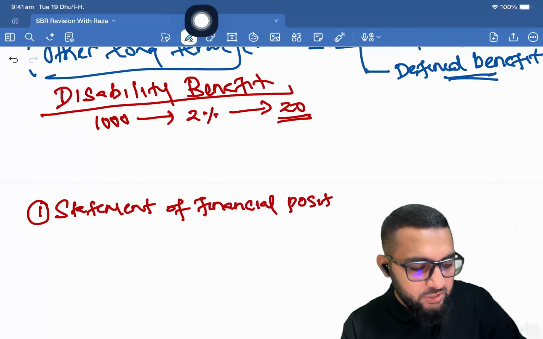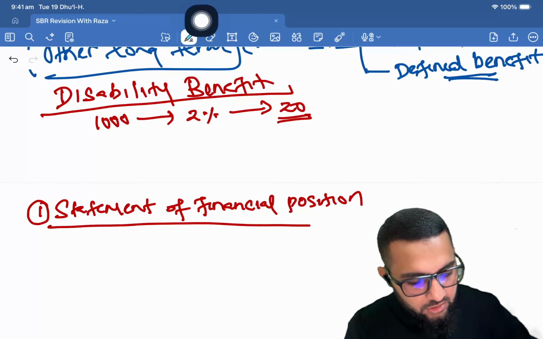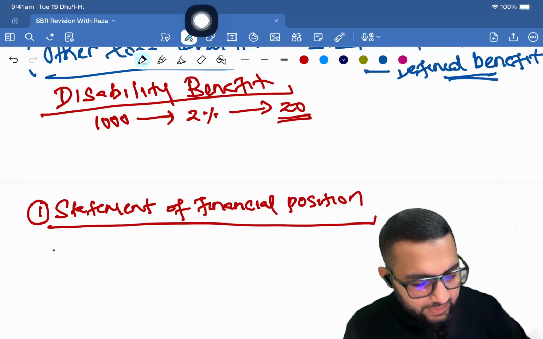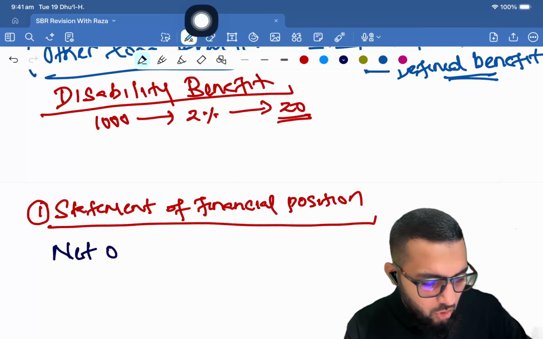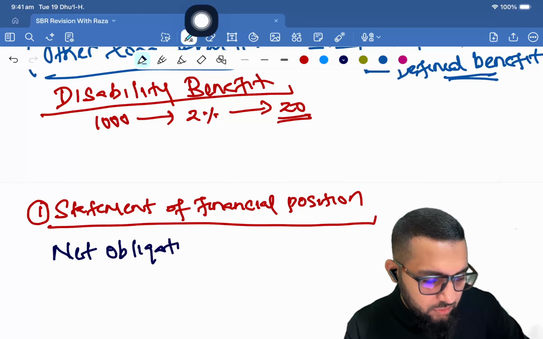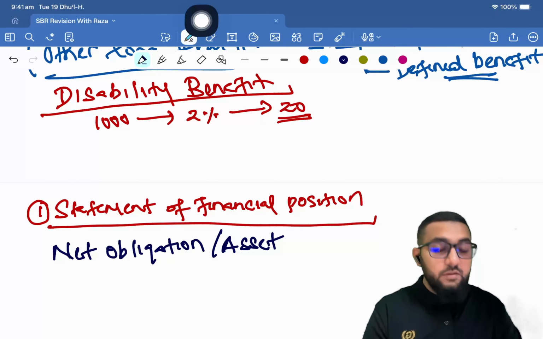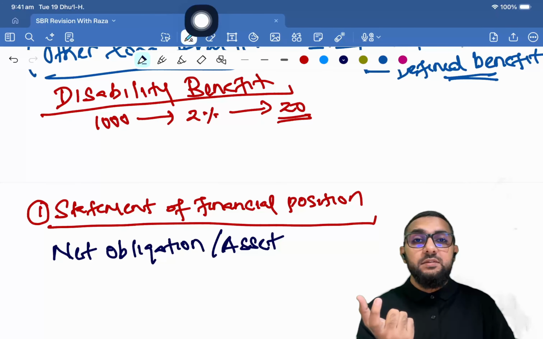Statement of financial position. Right. So here you are going to show a net obligation or asset. Right. And why obligation or asset?